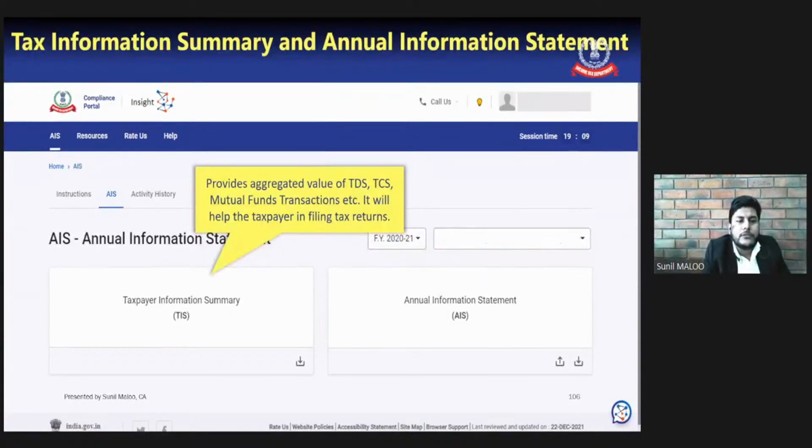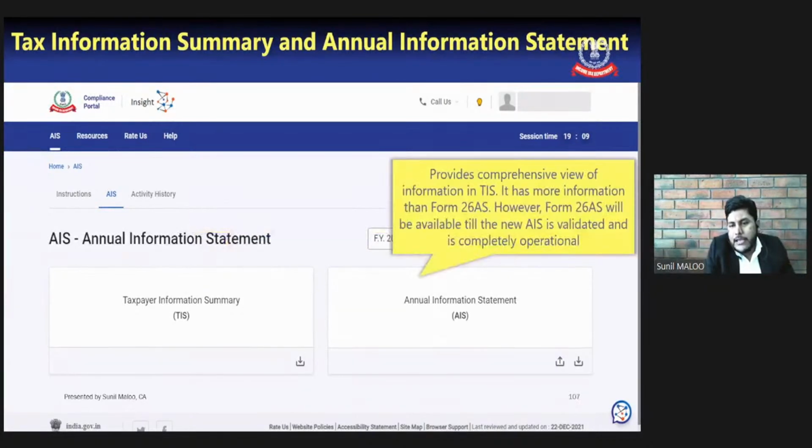So for that, we have given that TIS provides aggregated value of TDS, TCS, mutual fund transaction, etc. It will help the taxpayer in filing the tax return. So TIS is technically the aggregation. Here we will get the aggregated summary. Here we will not get the transaction wise summary. It is the aggregated of the AIS.